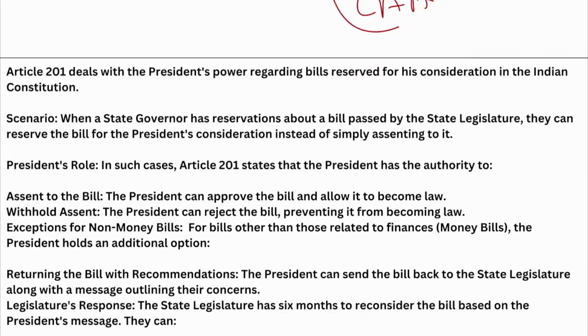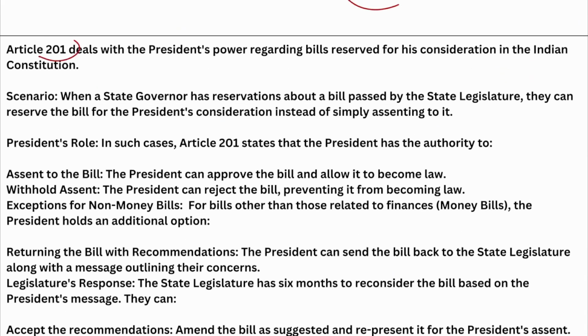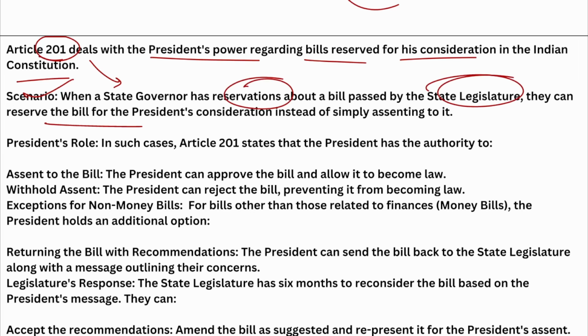Furthermore, let's talk about Article 201. Article 201 deals with the president's power regarding bills reserved for his consideration in the Indian Constitution. So when are these bills reconsidered? When a state governor has reservations about a bill passed by the state legislature, they can reserve the bill for the president's consideration instead of simply assenting to it.